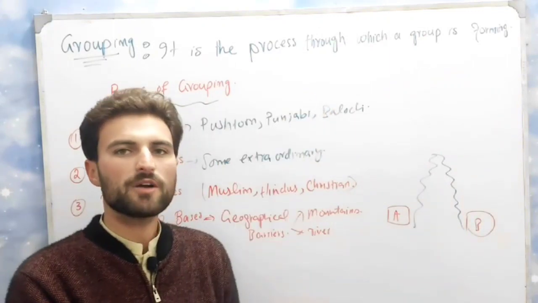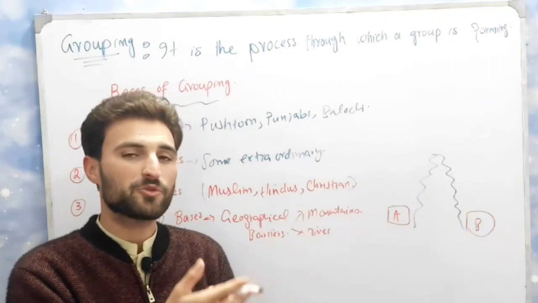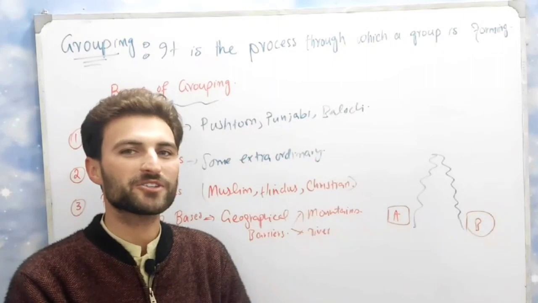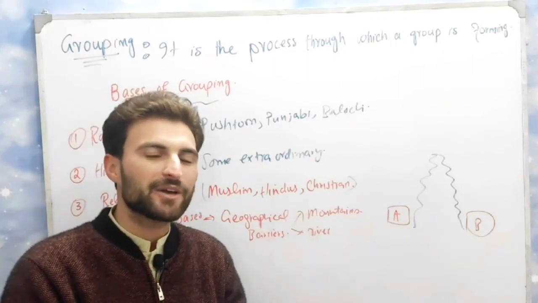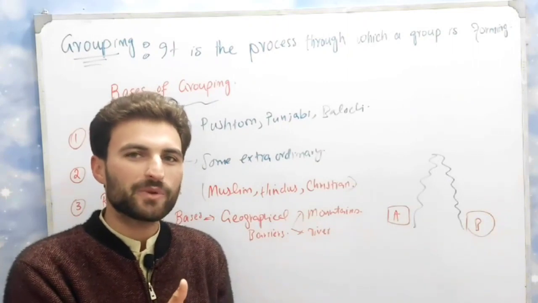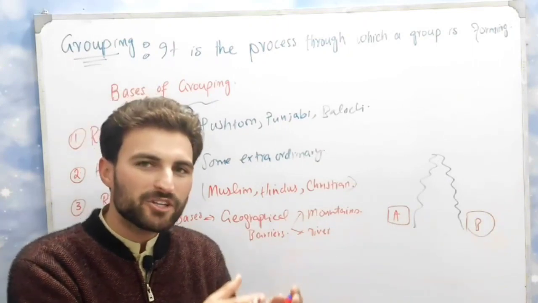Under geographical barriers, we are also discussing the climate. So climate also helps in the formation of different groups. Some people will live in a very hot place, while others will live in a very cool place. So all of them will have different groups.